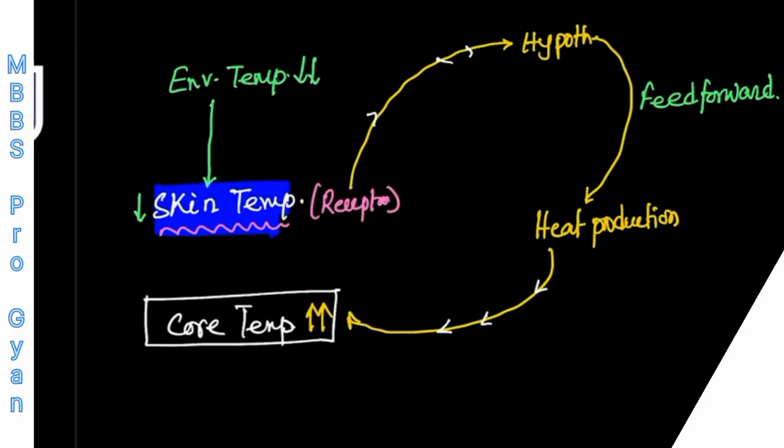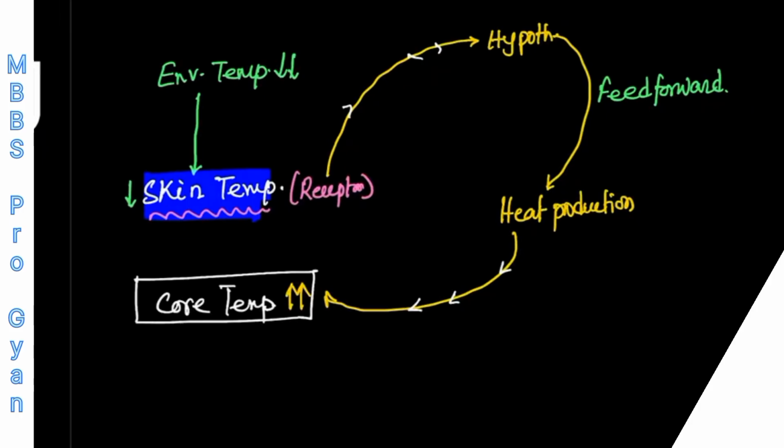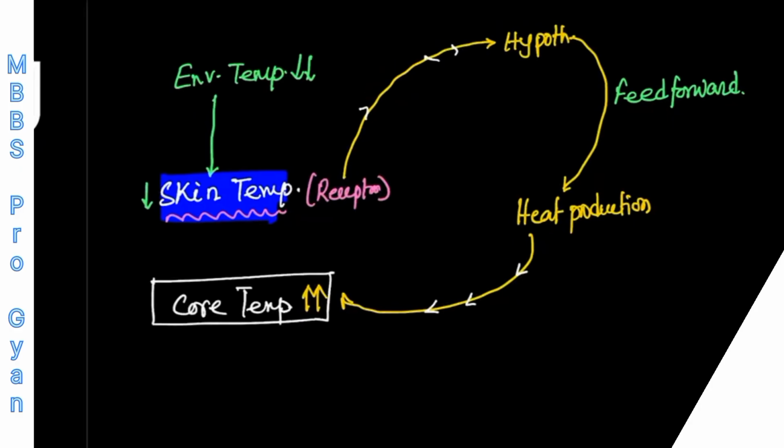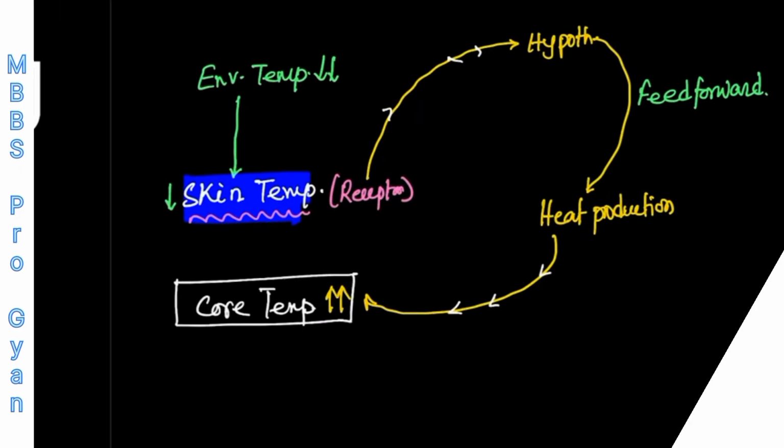And this is the very common one. Whenever there is a decrease in the environmental temperature, your core body temperature is not going to decrease, because this anticipatory feed-forward control system is there. But suppose you are exposed to a very cold temperature and your feed-forward control system is not strong enough. So what will happen? This decrease in skin temperature will subsequently decrease your core body temperature also.